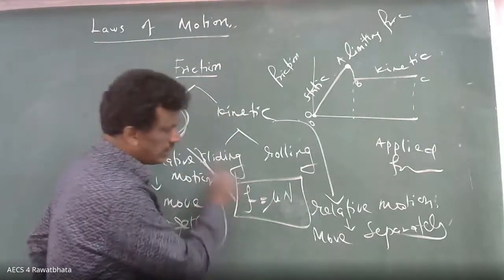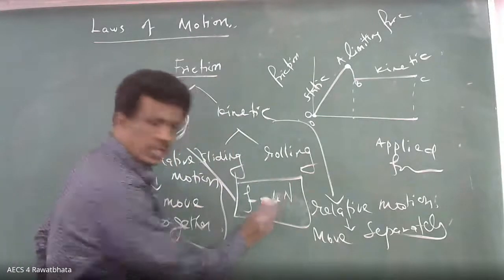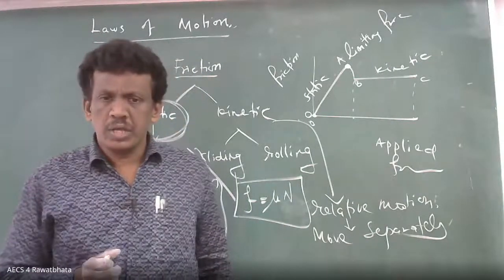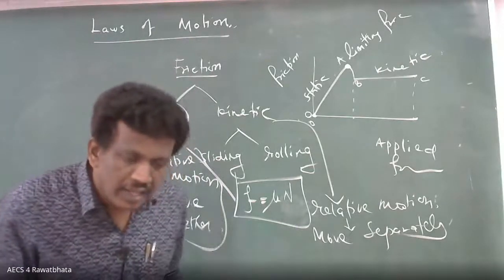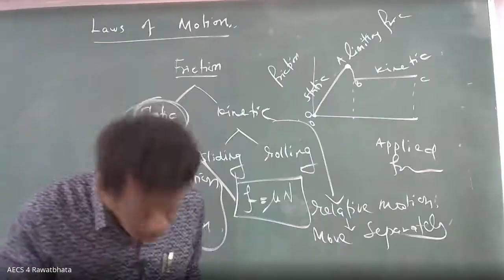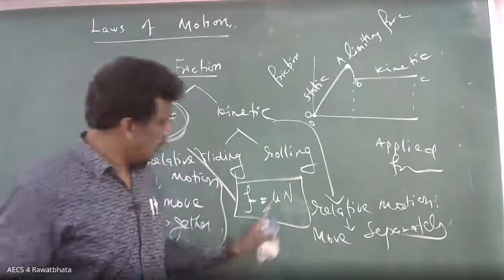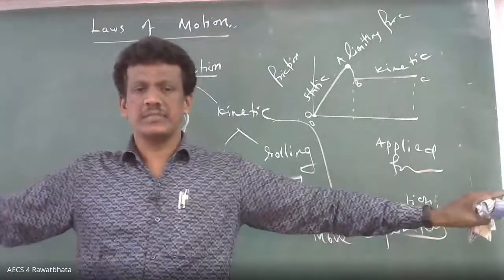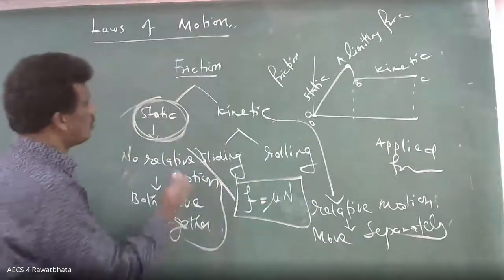Okay, mu is the friction coefficient; it depends on the case, whether it is static or kinetic. What is N? That also depends on the case. If it is a horizontal surface, N is mg. If it is inclined, it is mg cos theta. Yes, that was the last question I asked you yesterday. You can have mg or mg cos theta. Very simple. On a horizontal surface, the normal reaction is exactly mg.